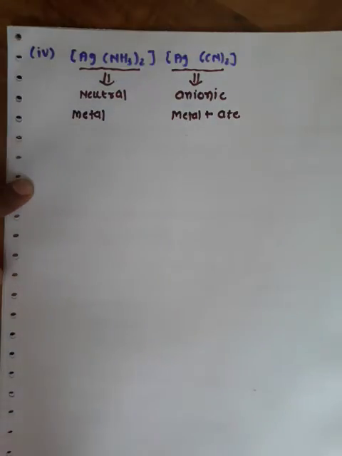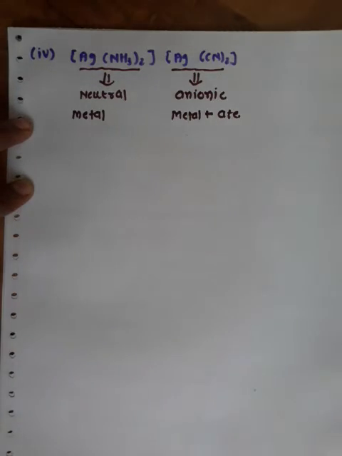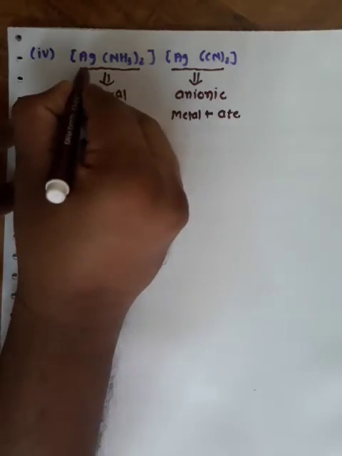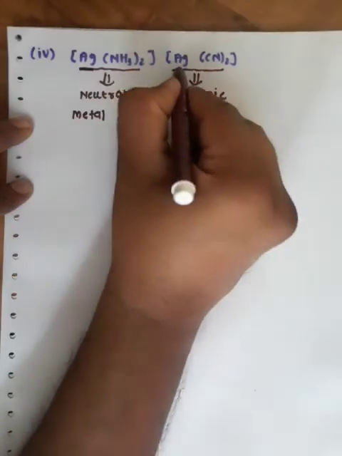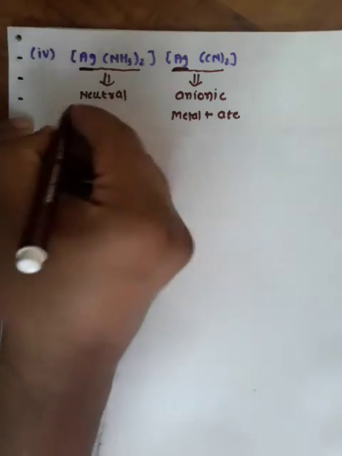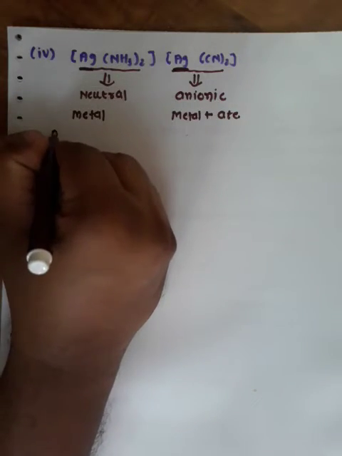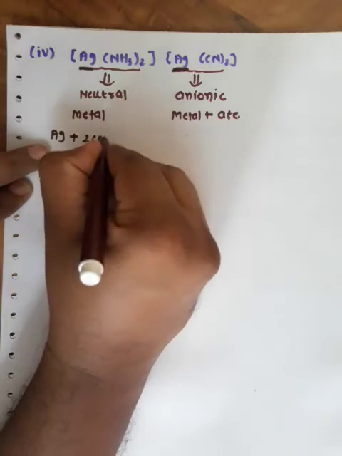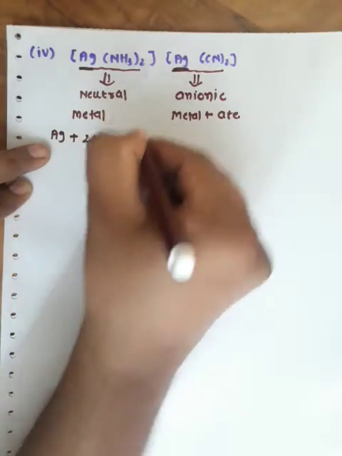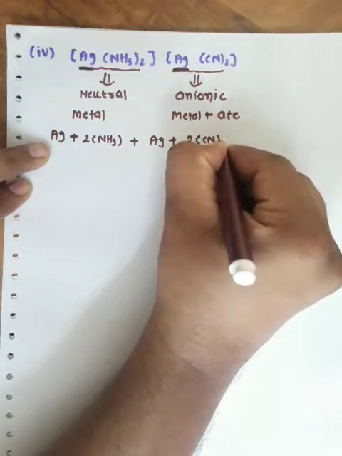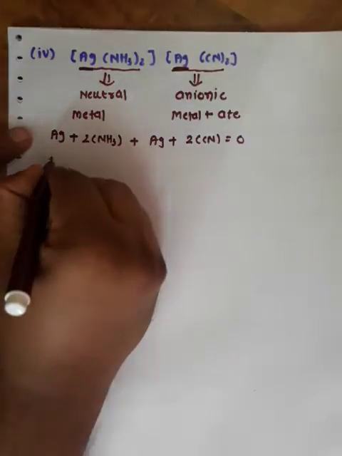Next, after the naming of the metal, the second important factor is the oxidation state. Now here the same metal, Ag, is present, but it is combined in two different ways. First we need to find out the oxidation state. Ag plus 2 moles of ammonia, plus Ag plus 2 moles of cyanide, is equal to 0.